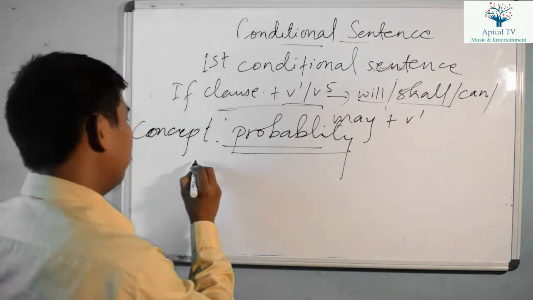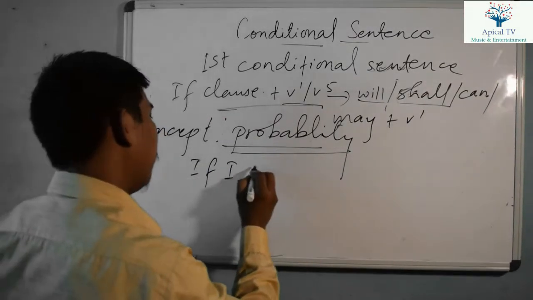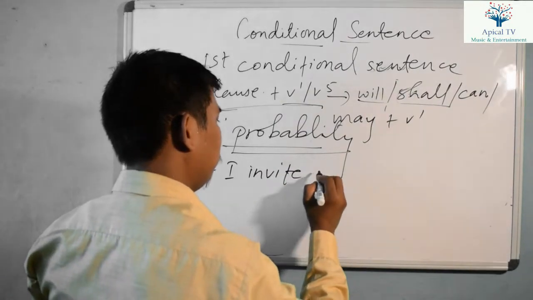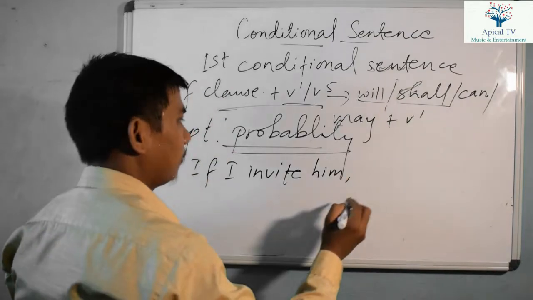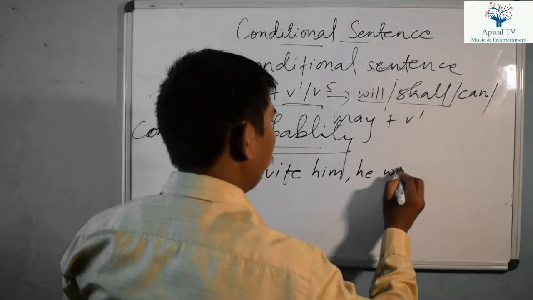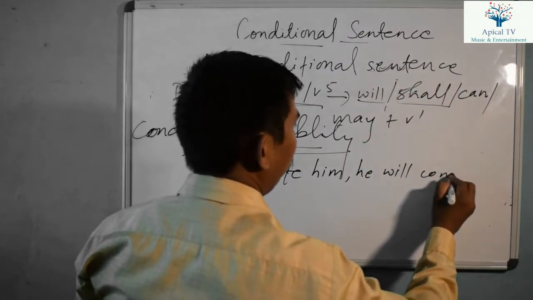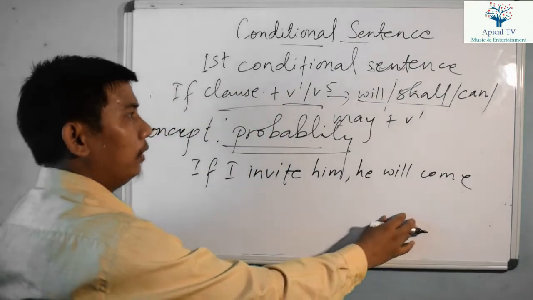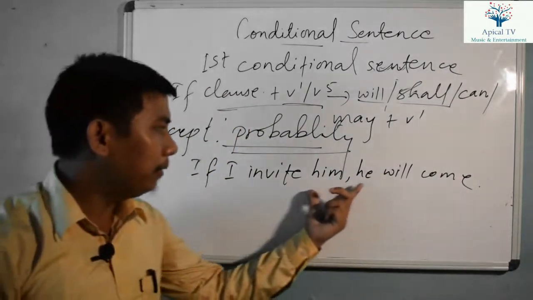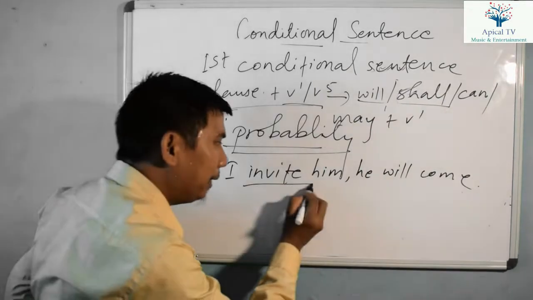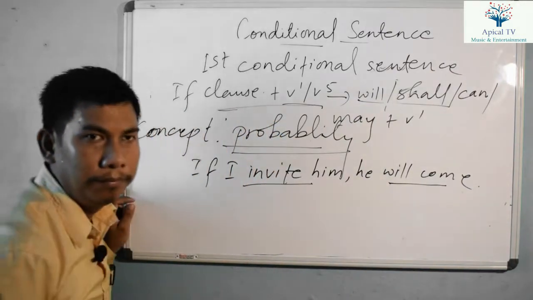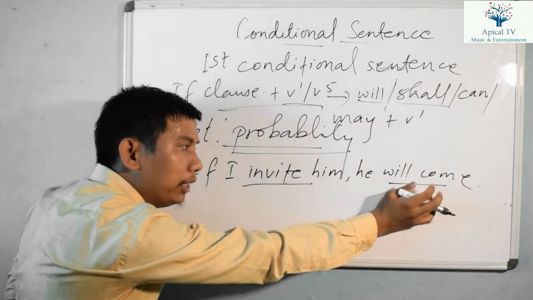Let me give an example. If I invite him, he will come. He will come, or you can use he may come, or you can use he can come, right? We can use this point. If I invite him, he will come. Now you can see here in the if clause there is simple present tense, but in the main clause you can see will plus verb 1. Will plus verb 1 is used in the main clause.